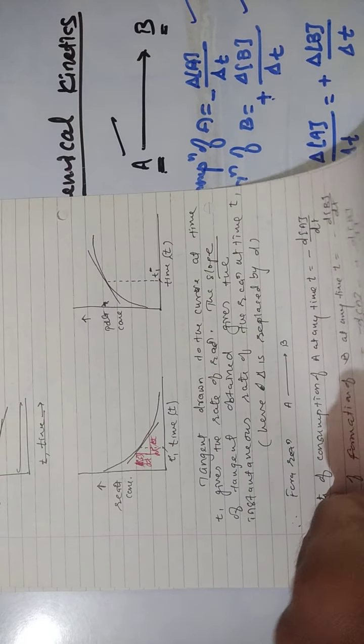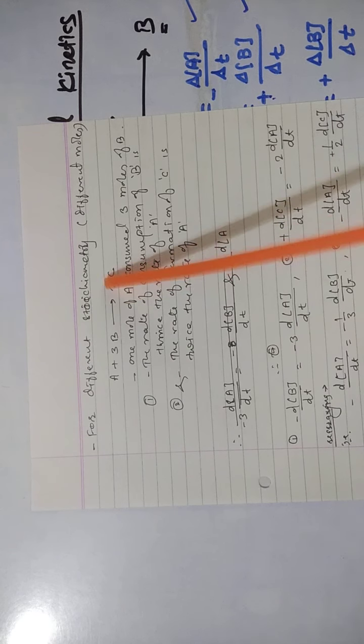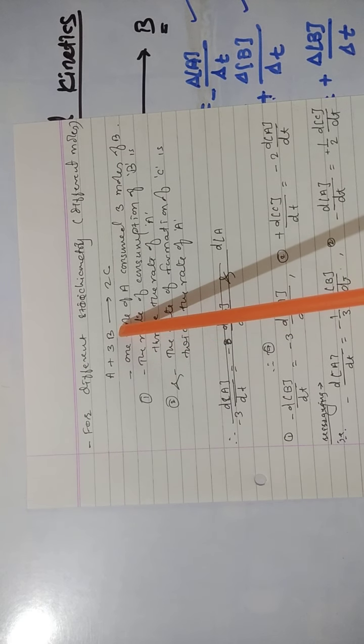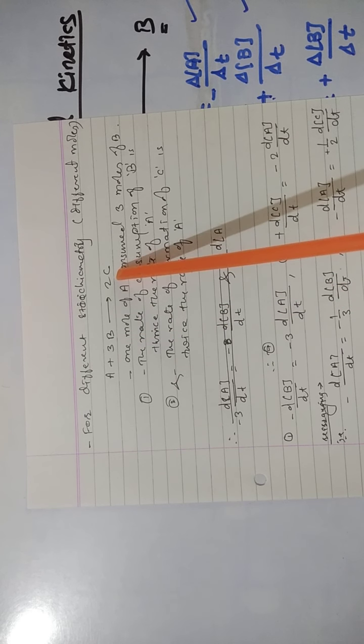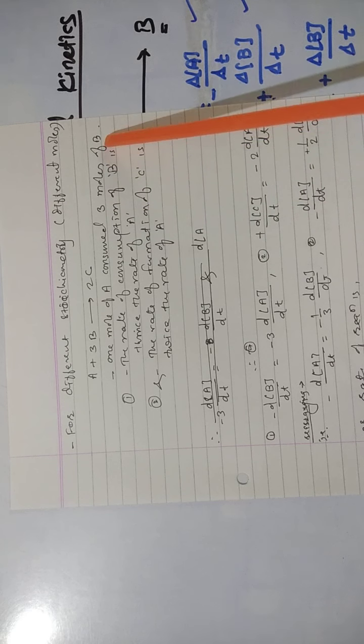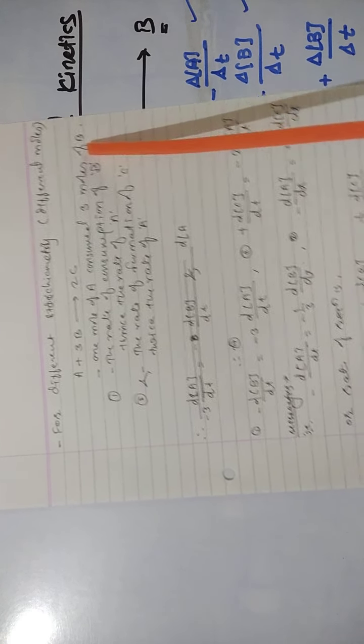If the reaction involves different moles of A and B, then what will happen? See here, for different stoichiometry or different moles, if 1 mole of A reacts with 3 moles of B, then formation of 2 moles of C takes place. 1 mole of A consumes 3 moles of B, right?